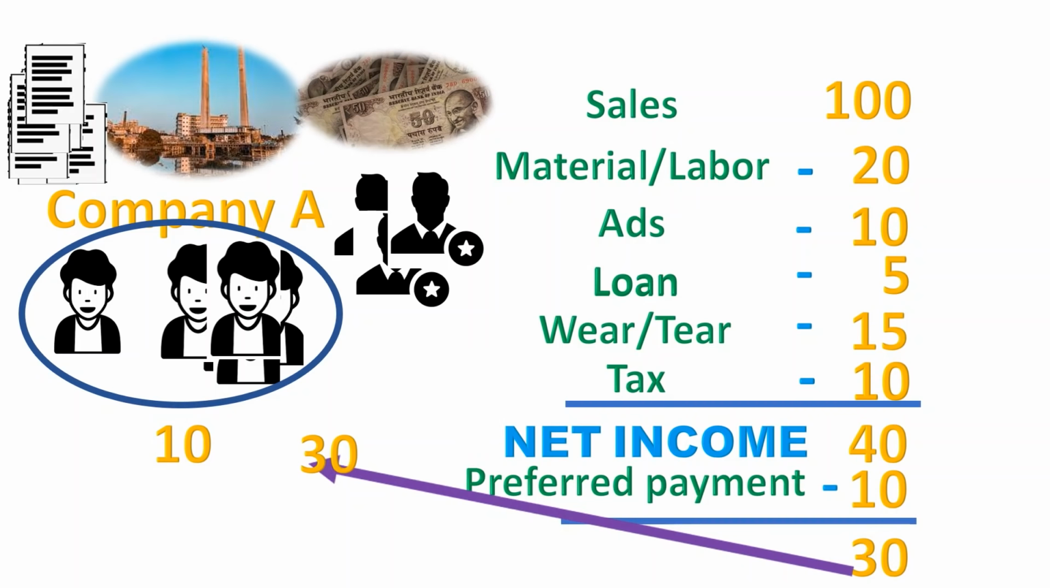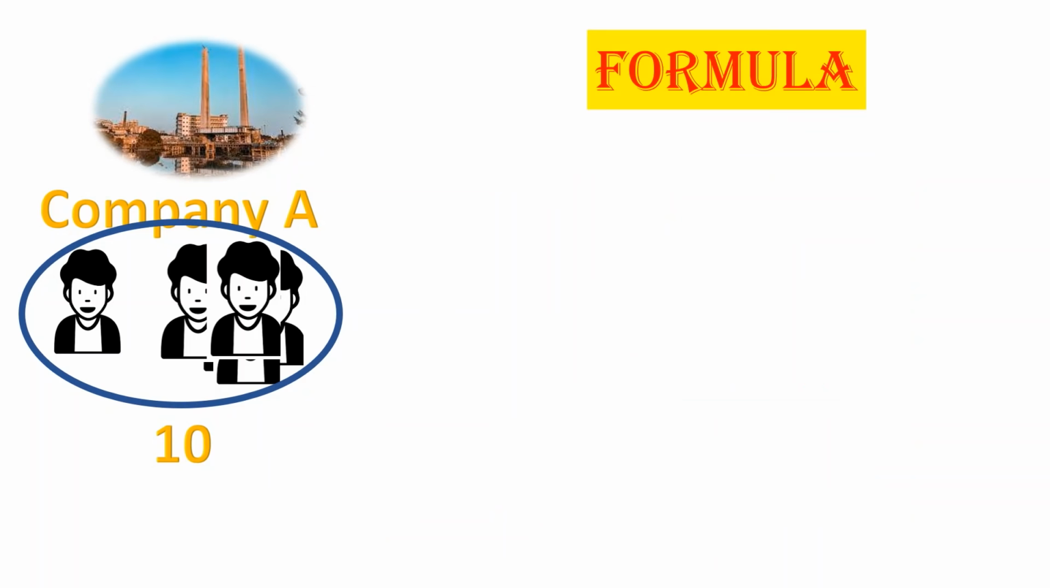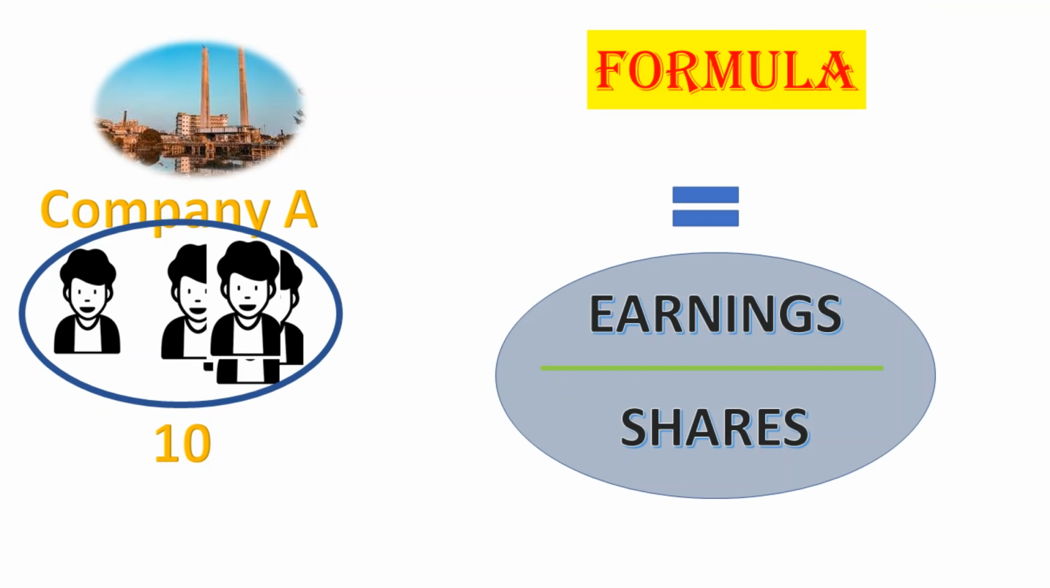But remember, you are not the only common shareholder. There are a total of 10 shareholders as we discussed in the beginning. So this earnings of 30 rupees divided by 10 shares is the earning calculated for each share, that is the earnings per share. So to calculate EPS, you just have to divide the total earnings of the company by the total number of shares. More the earnings, more will be the EPS. Hence, EPS tells you how profitable the company is.